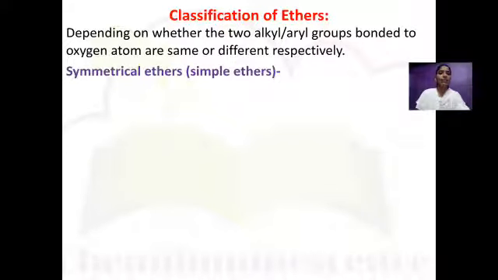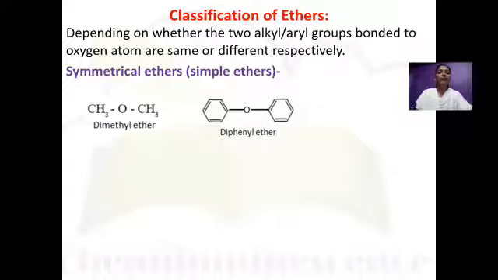Next is the classification of ethers. On the basis of the two alkyl or two aryl groups bonded to the oxygen, whether they are the same or different, ethers are classified into two types: simple or symmetric ether, and mixed or asymmetric ether. Let's see the first one, symmetrical or simple ethers, in which both alkyl groups bonded to the oxygen are the same, or both aryl groups are the same. Here the examples are dimethyl ether and diphenyl ether, which are examples of simple ether.